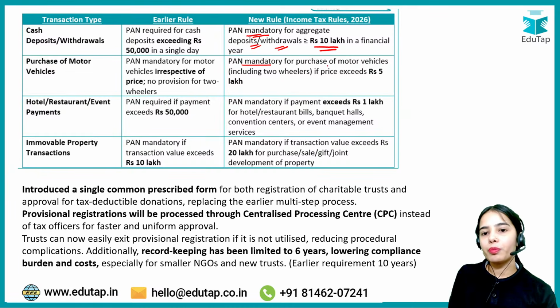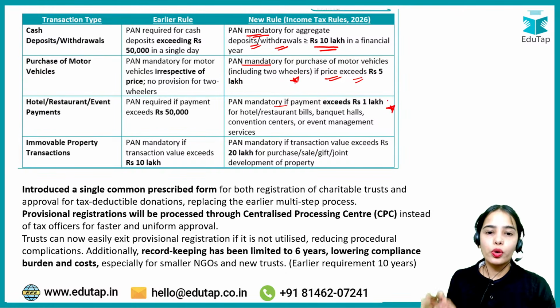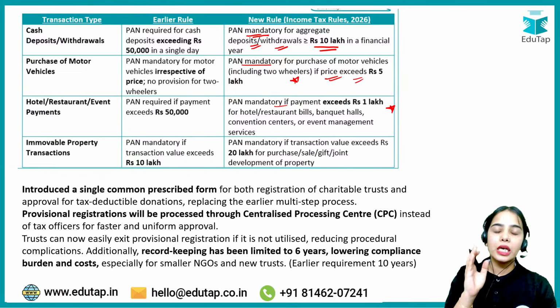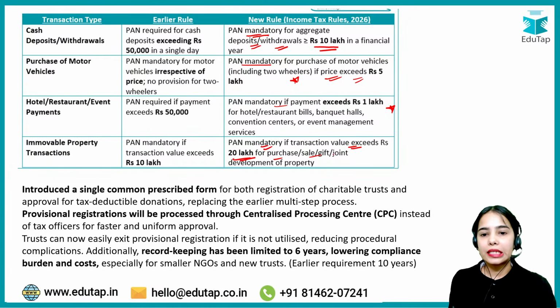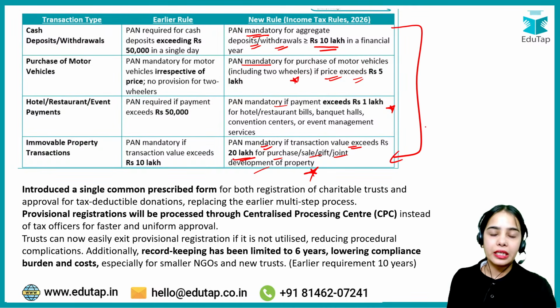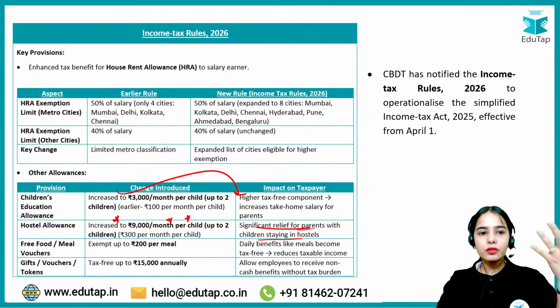PAN is mandatory for purchase of motor vehicles, including two-wheelers, if the price exceeds 5 lakh rupees. PAN is mandatory if payment exceeds rupees 1 lakh for hotel, restaurant bills, banquet halls, convention centers, or event management services. PAN is mandatory if transaction value exceeds rupees 20 lakh for purchase, sale, gift, or joint development of property. So here the PAN is mandatory. So these are some of the key provisions.